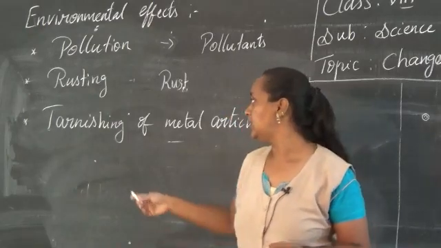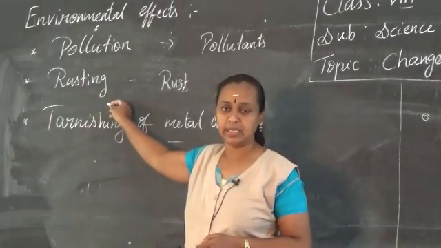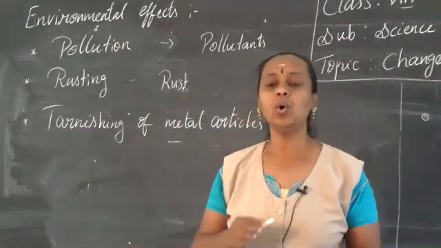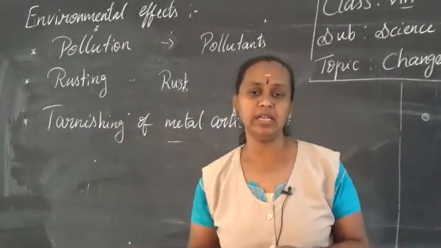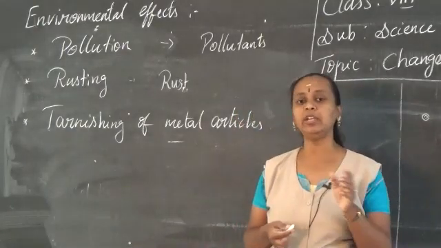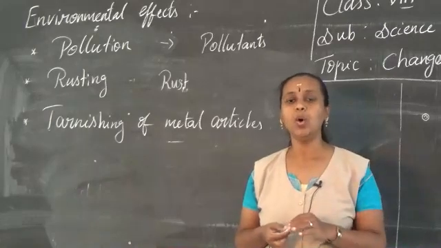So that is the cause of rusting. Then next is tarnishing. I hope you can understand what is rusting. That is the formation of a brownish layer over the iron which makes it weak. How does it happen? Because of oxidation. Oxidation is nothing but coming in contact with the atmospheric air and water.